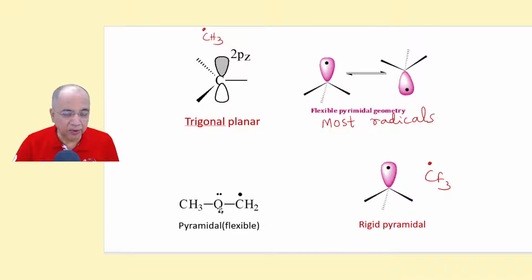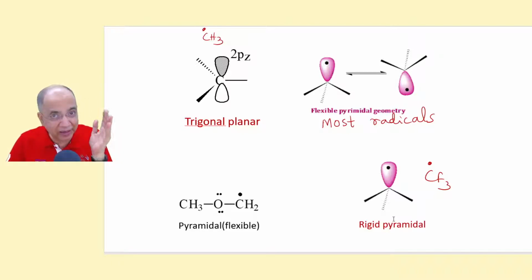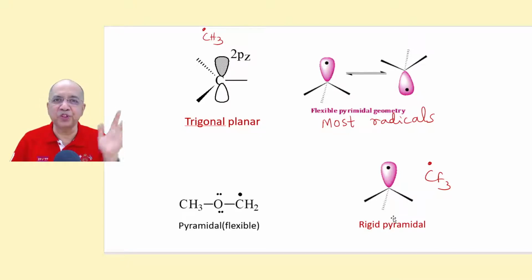Even the extent of deviation is more if the radical center is connected with a more electronegative atom. If it is CF3, it is a permanent rigid pyramid, and the bond angle is a little high, so we can call it approximately sp3. If it is a rigid one and the bond angle is close to 109, we can call the hybridization sp3. But I used to tell all of you that for carbon radicals it is sp2.